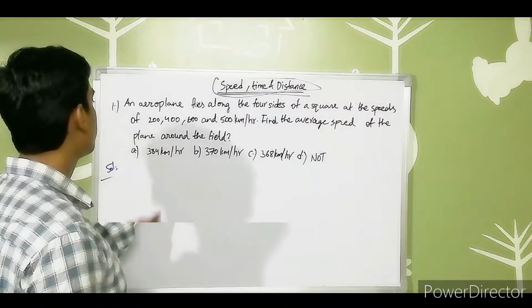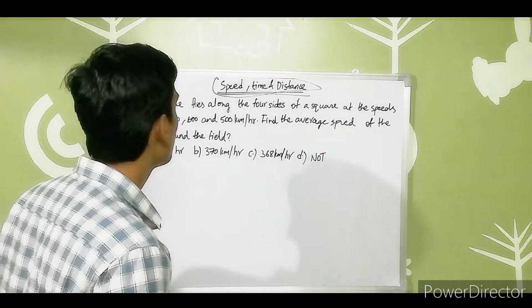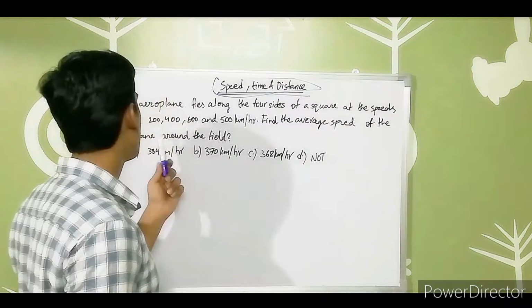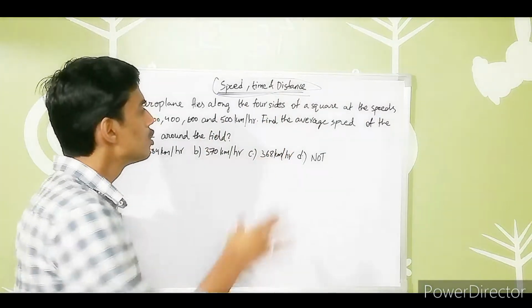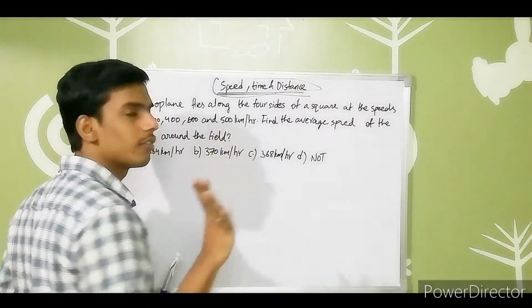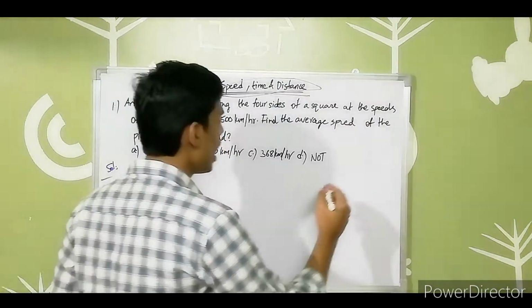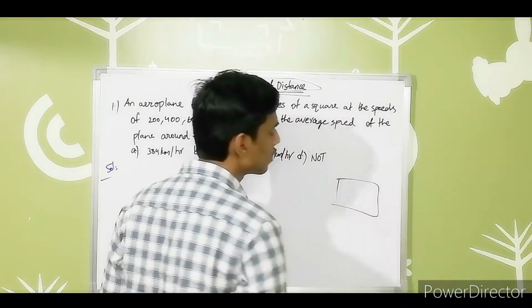So what is given first of all: an aeroplane flies along the four sides of a square field at the speeds of 200, 400, 600 and 500 kilometers per hour. Find the average speed of the plane around the field. So we have one square field, guys.